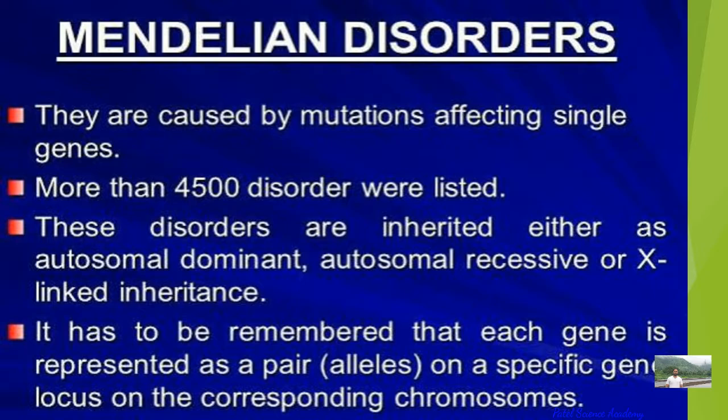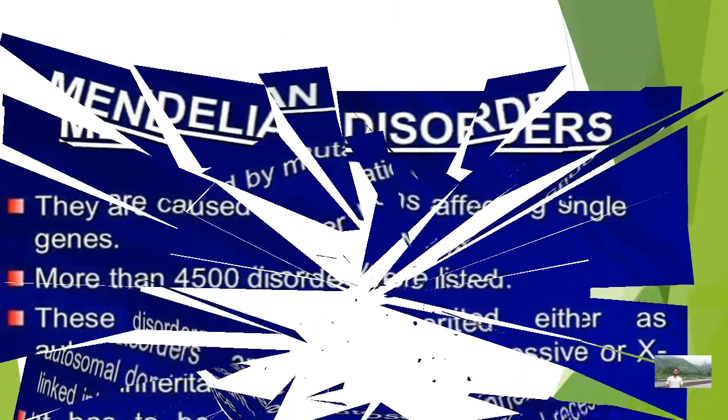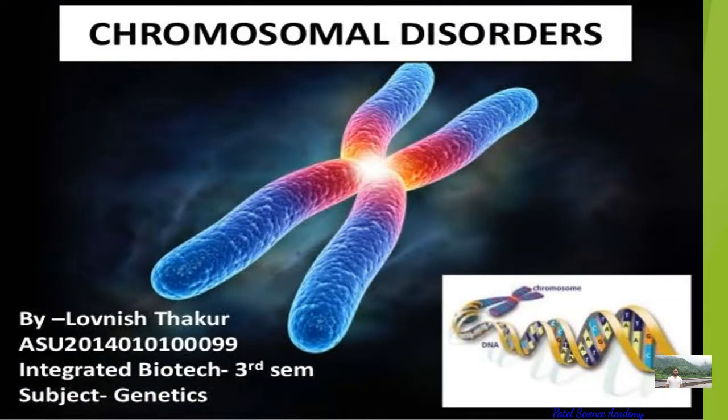Mendelian disorders, as I told you, are caused by mutation affecting single genes. More than 4,500 disorders were listed, and these disorders are inherited either as autosomal dominant, autosomal recessive, or X-linked inheritance. It has to be remembered that each gene is represented as a pair of alleles on a specific gene locus on the corresponding chromosome. So this is generally about Mendelian disorder, the mutation in the gene or the DNA sequence, which has bad consequences in the next generation.